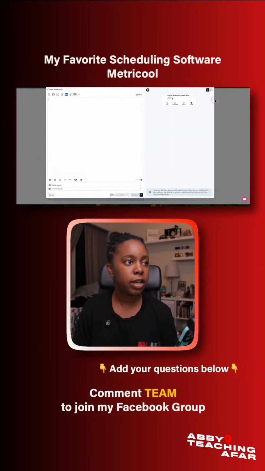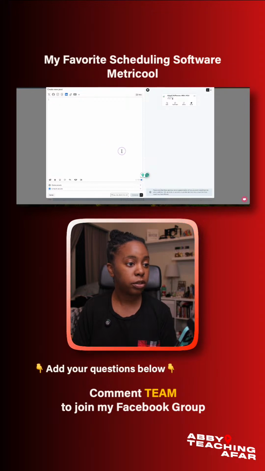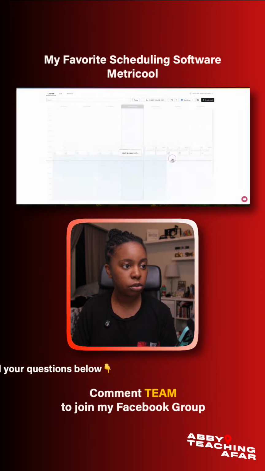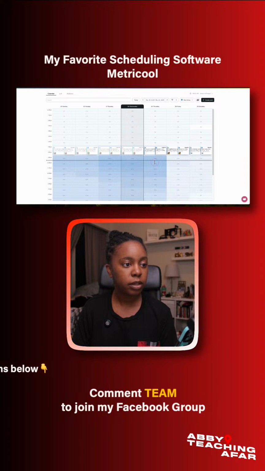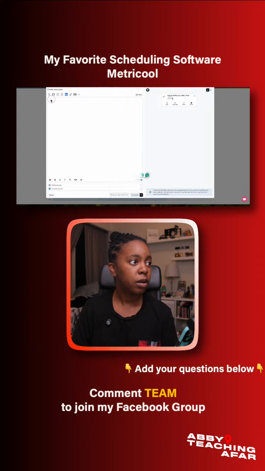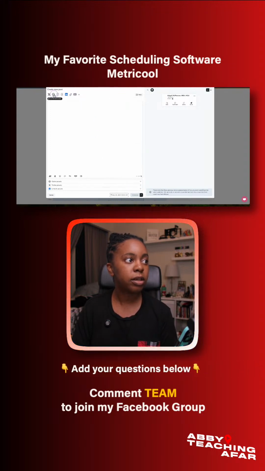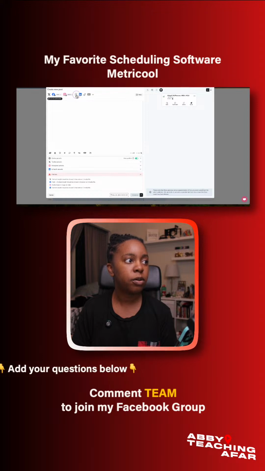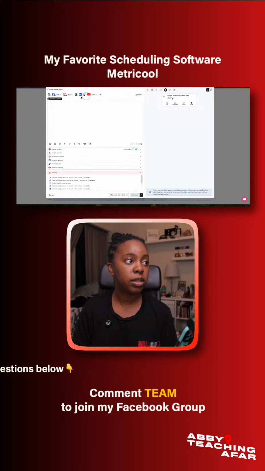So if we want to create a post, what we can do is just create post, or you can also just click on an area that you want to post, and it will pop up too and give you that timeline. Here's where you can change the time as well. But this is also what I like. I can click on all these different platforms if I want to post at the same time.